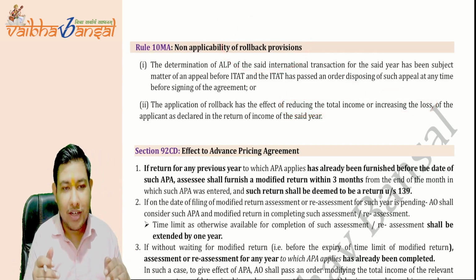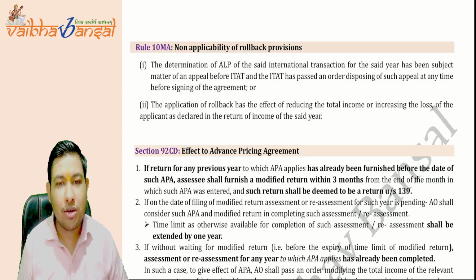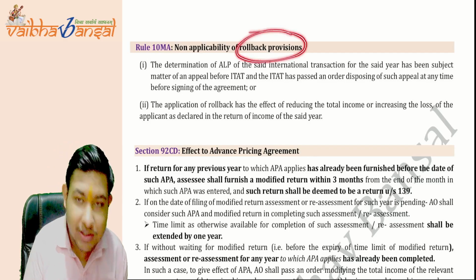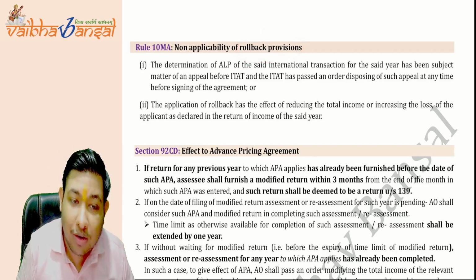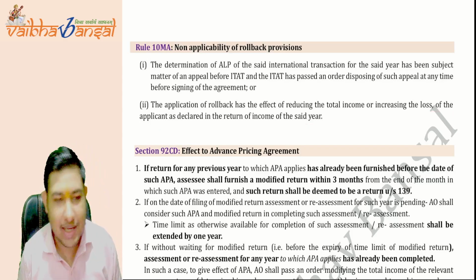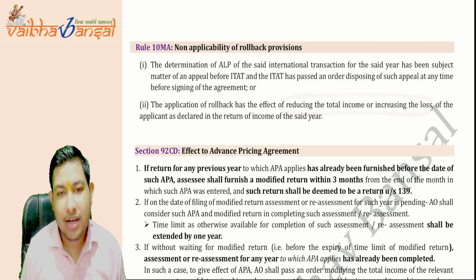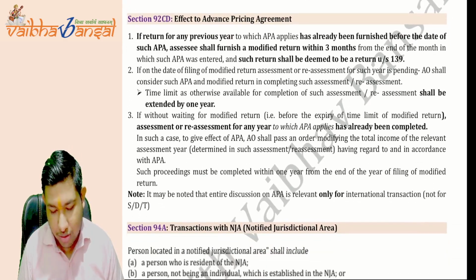Rollback is also part of the transfer pricing. If the transfer pricing provisions are not applicable, if this whole chapter is not applicable, then how are the rollback provisions applicable to them? They cannot be applicable to the applicant as declared in the return of income of the said year, if there is any effect of reducing the total income or increasing the loss. I hope it is very much clear to you all.